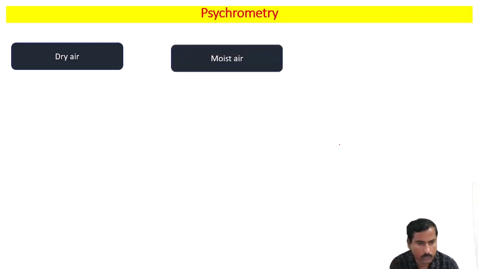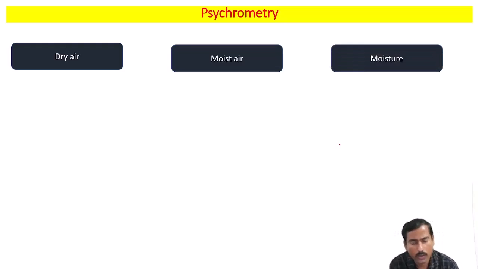The first terminology that we have understood is dry air, the air which has no water vapor at all. Practically it is impossible to get dry air in the atmosphere, so some amount of water vapor will always be there. What is moist air? It is the combination of air plus water vapor. If you consider the water vapor, it becomes moist air. So what is moisture? Moisture is nothing but water vapor.